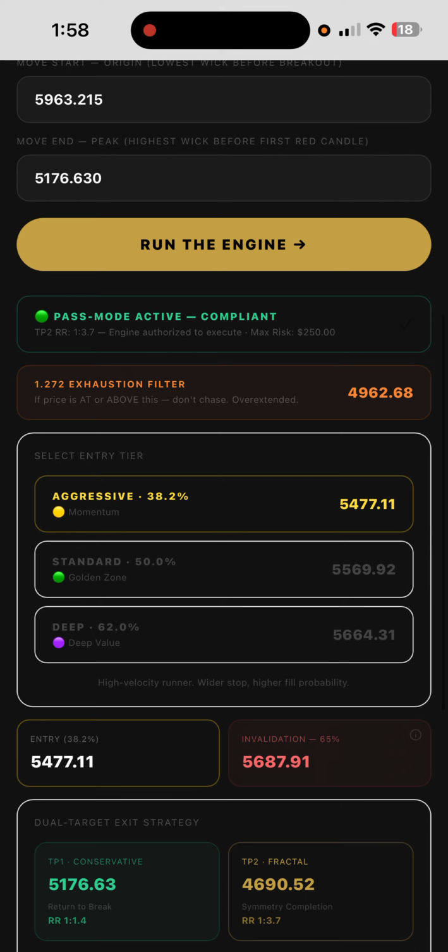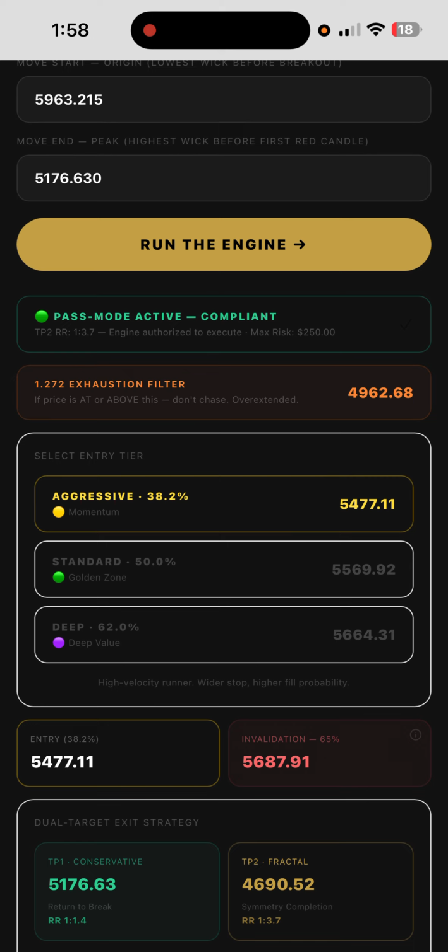Here we have pass mode activated, compliant, TP2 risk to reward ratio at 1 in 3.7, engine authorized to execute. Our max risk is $250. So we know our max risk. The engine is giving us our max risk. Our 1.272 exhaustion filter lets us know that at 4962.68, if price is at or above this level, we are not going to chase it. It's overextended. So this is giving us clear rules on what to do when we get into this trade.